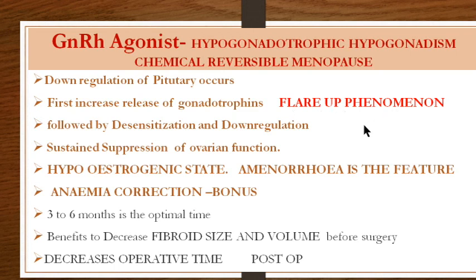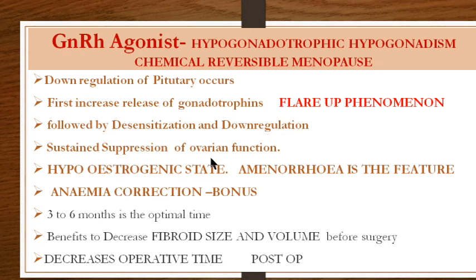That is, when you give an agonist, since it has a property similar to the natural GnRH, initially for some time there would be more release of gonadotrophins, more FSH and LH, and there would be more of a flare-up phenomenon. This has two effects. One is flare-up, and second, the effect of desensitization and downregulation is a little delayed, because after the flare-up the desensitization occurs.